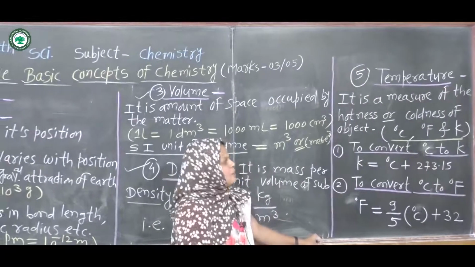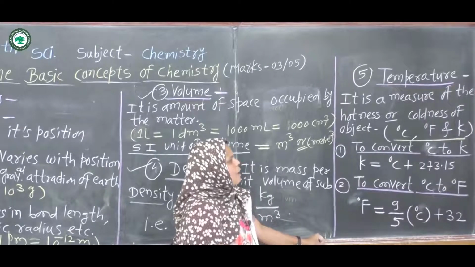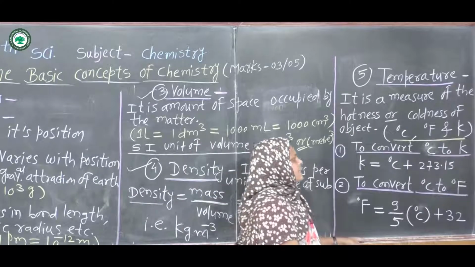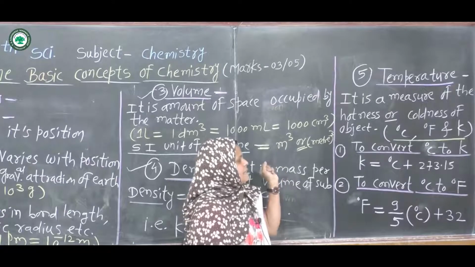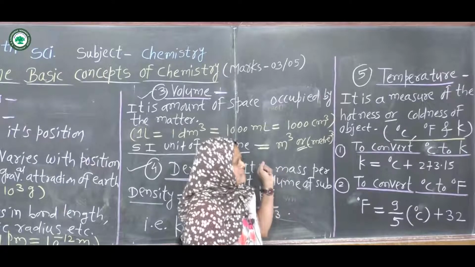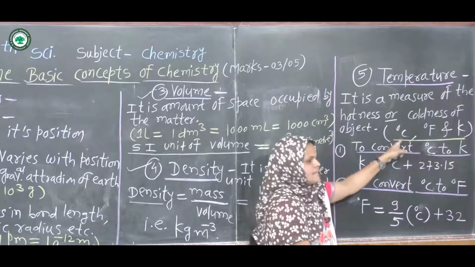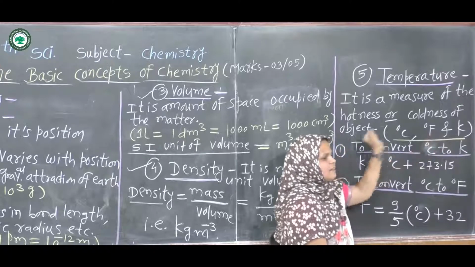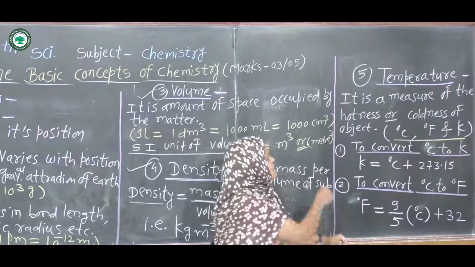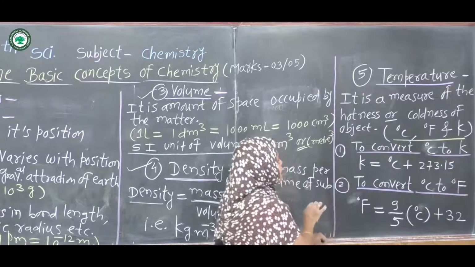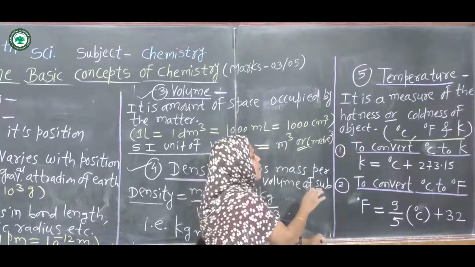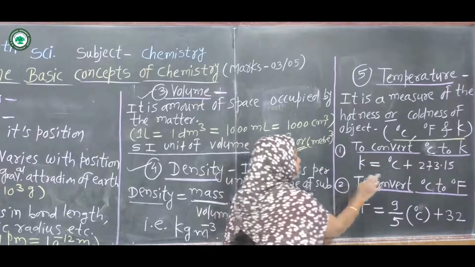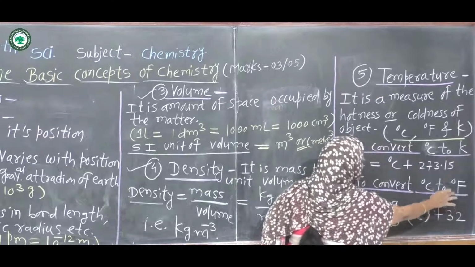Temperature is measured in 3 scales: the first one is degree Celsius, the second one is degree Fahrenheit, and the third is Kelvin. Here we get two expressions, to convert the temperature from degree Celsius to Kelvin and from degree Celsius to degree Fahrenheit.